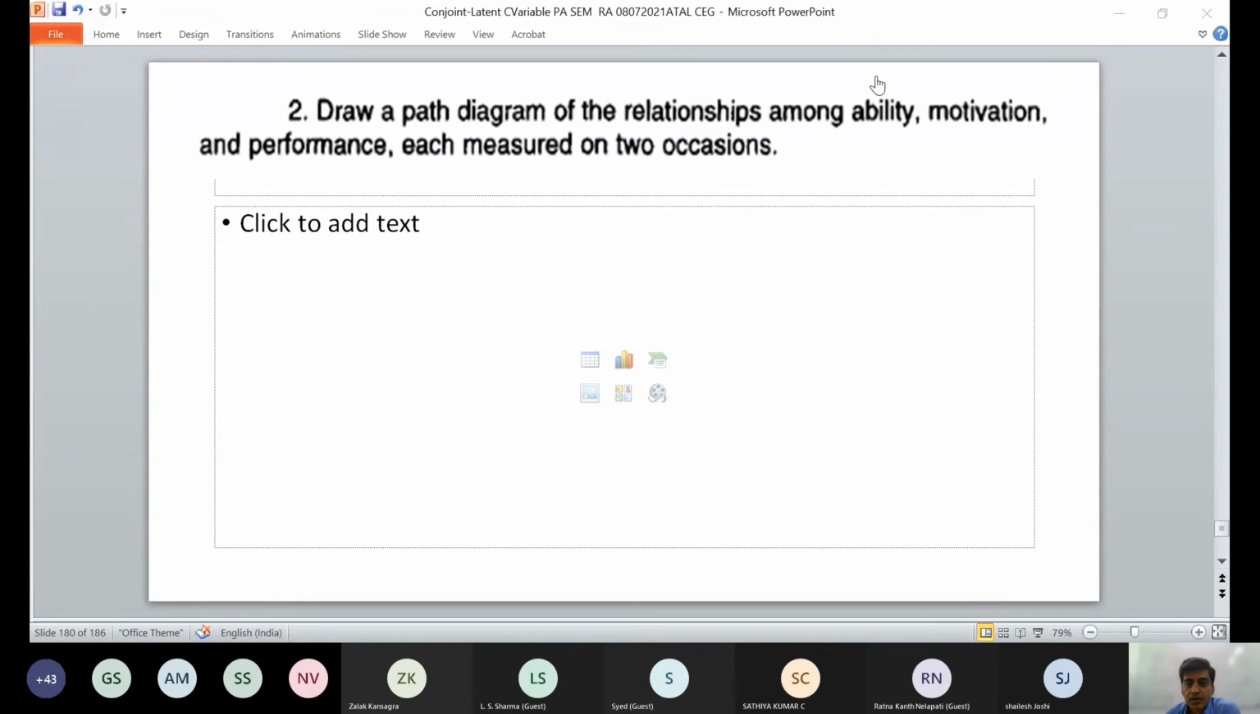Sir, yes. Sir, I think the motivation will have the effect on ability and performance. May I know your name, please? My name is Dipali. Okay, tell me, Dipali. Yes, sir, I'm saying that the motivation will affect the ability and performance.